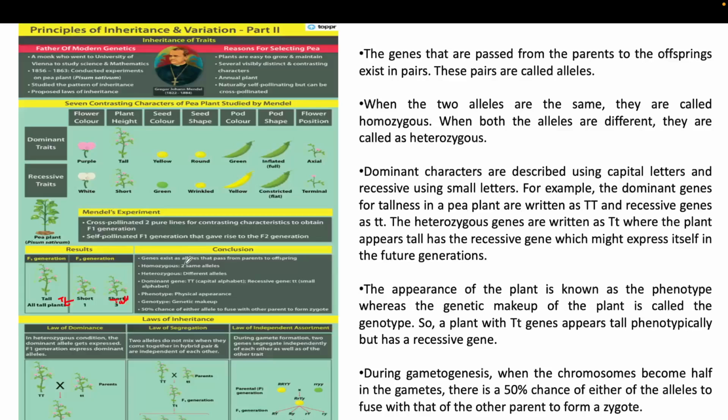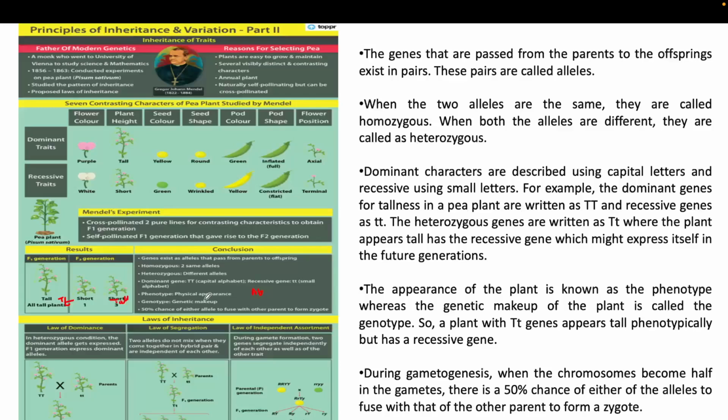So from here, genes exist as alleles that pass from parent to offspring, and that is called the law of segregation. Homozygous: if the two alleles are the same, then it is called homozygous. If the two alleles are different, one tall and one recessive, then it is called heterozygous. The dominant gene is represented by the capital T and the recessive gene by the small t. The phenotypic character is what we can physically observe, the physical appearance of anything, and the genotypic character is the genetic makeup.